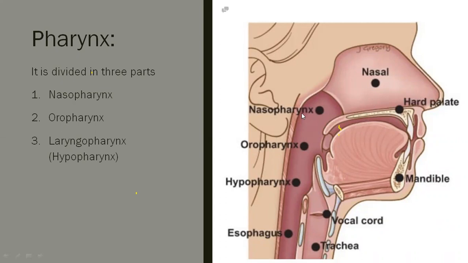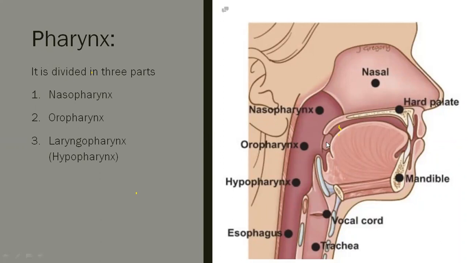The pharynx which is present near the nasal cavity is called the nasopharynx. It is very easy to remember. Next to the nasal cavity is the nasopharynx. Then near the mouth, in the buccal cavity, it is the oropharynx.